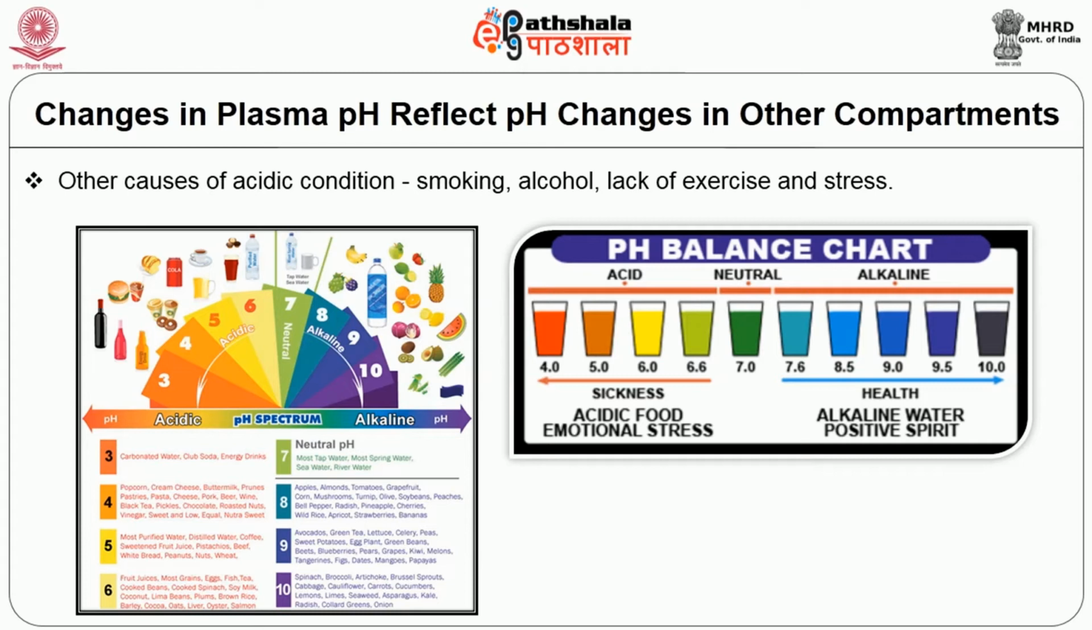In this figure you can see the pH balance chart. pH 7 is neutral, and pH less than 7 is acidic. The acidic food materials, and also lifestyle factors like smoking, alcohol and stress, are all related to high acidity that leads to sickness. A pH more than 7 is considered alkaline, that is water, and also our positive spirit, all lead to good health. A good saying is, a salad a day keeps acidosis away.